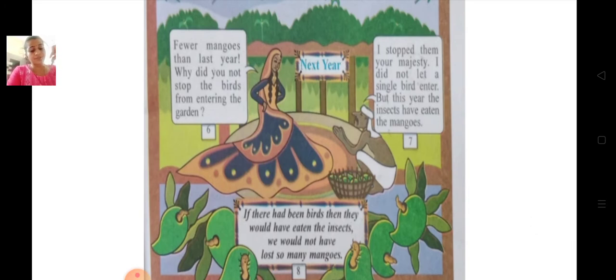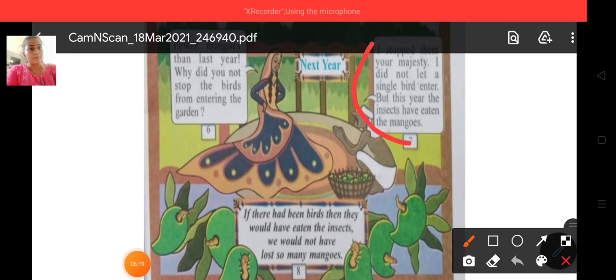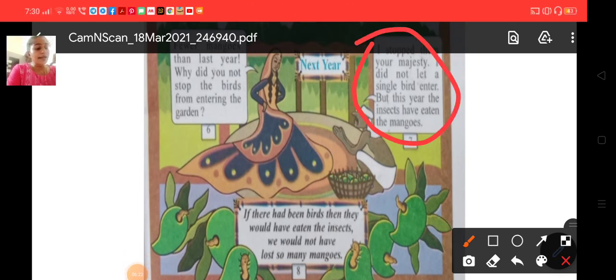Next year. Fewer mangoes than last year. Why did you not stop the birds from entering the garden? Queen asked the gardener. I stopped them, Your Majesty. I did not let a single bird enter.